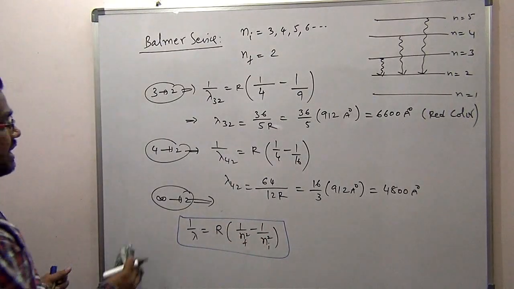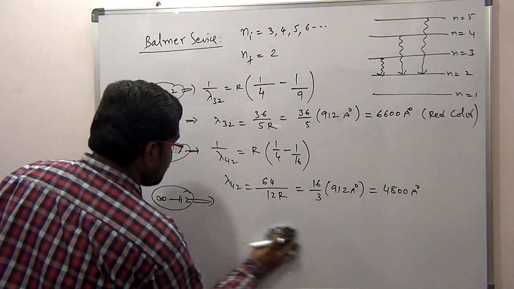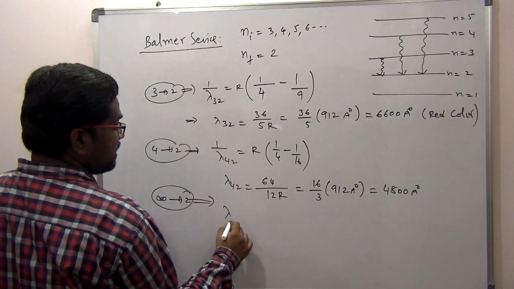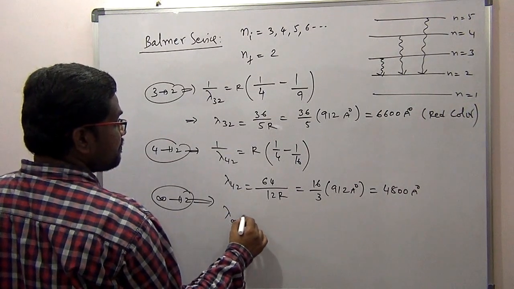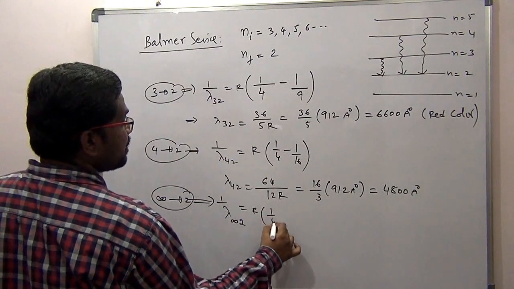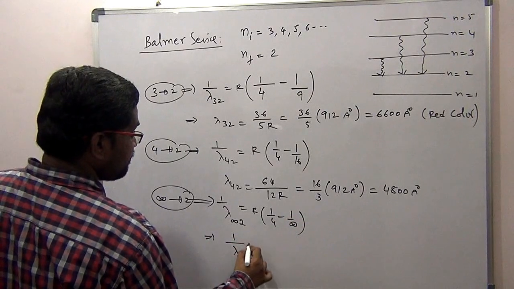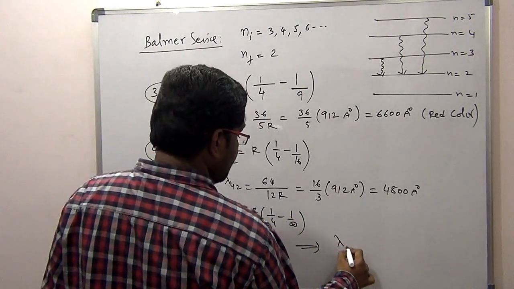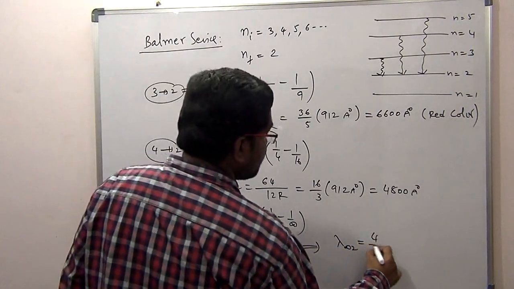So finally, what is the last line I will get? Lambda, last line, lambda infinity to 2, will be: 1 by lambda infinity to 2 is equal to R into (1 by 4 minus 1 by infinity). So 1 by lambda infinity to 2 equals R by 4. Then from here, lambda infinity to 2 is equal to 4 by R.